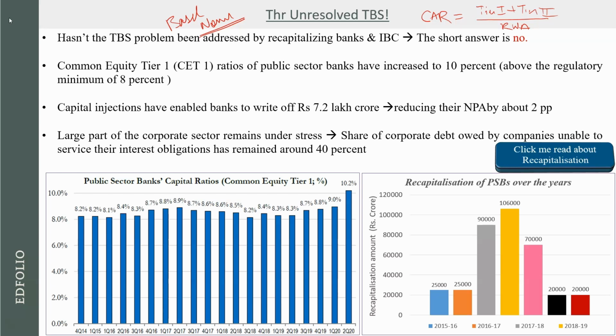How? If a bank needs to lend 100 rupees, then some percentage of that amount of money should be held with the bank in terms of its own capital. So if you have to give a 100 rupee loan, then to support that 100 rupees you should have 9 rupees in your own capital. So your own capital should be 9 rupees to support that 100 rupee loan.